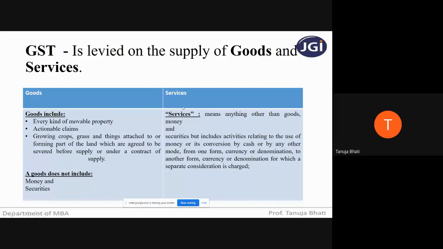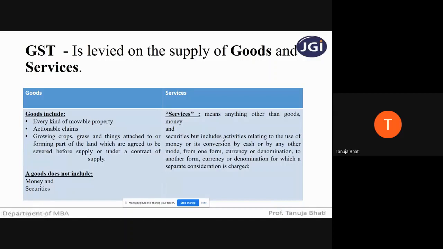What is the meaning of services? Services means anything other than goods, money and securities, but it includes activities relating to the use of money. Students, pay attention.